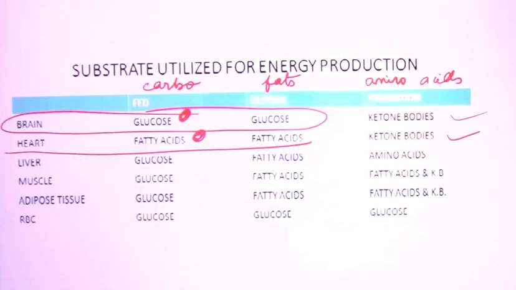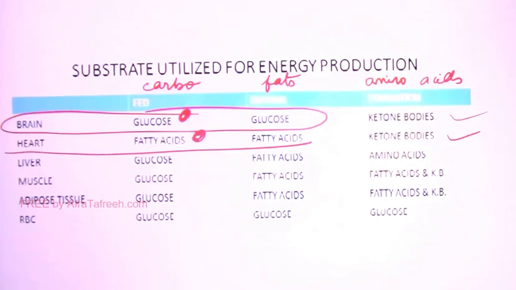because during these 24 hours in a day, we are giving rest to the brain, right? We sleep, right? But we are not giving any rest to the heart. Heart is working 24 hours. So a fuel which is giving more energy per molecule, that is fats, is decided as the main fuel